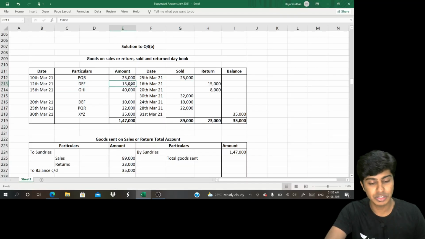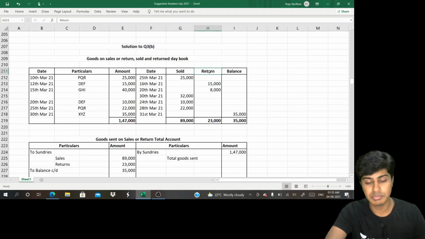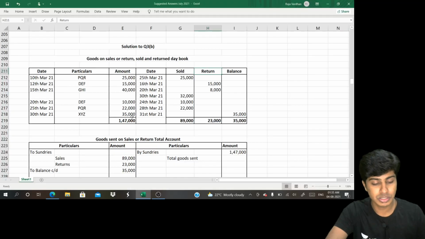DEF, 12th of March, 15,000. What has happened? Returned on 16th March. I'll write in the returned column 15,000. Then we have GHI, 15th of March, 40,000.